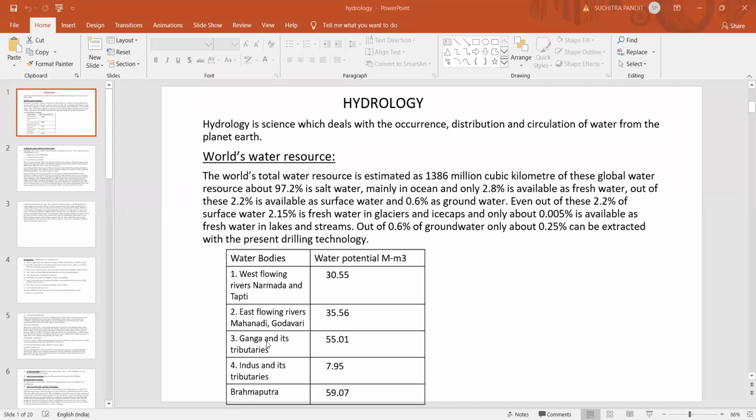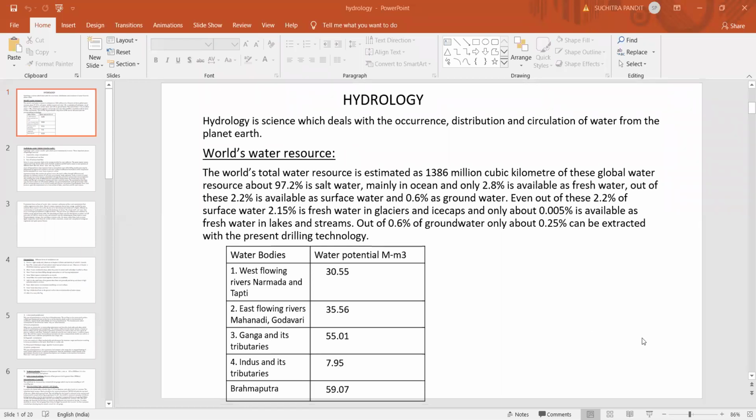In the northern parts of India, we have Ganga and its tributaries, which constitute about 55.01 million hectare meter. In the northwestern part of India, we have the Indus and its tributaries, which account for about 7.95 million hectare meter. And the Brahmaputra river accounts for about 59.07 million hectare meter. If you add all this, the total water potential in our country is about 188 million hectare meter.